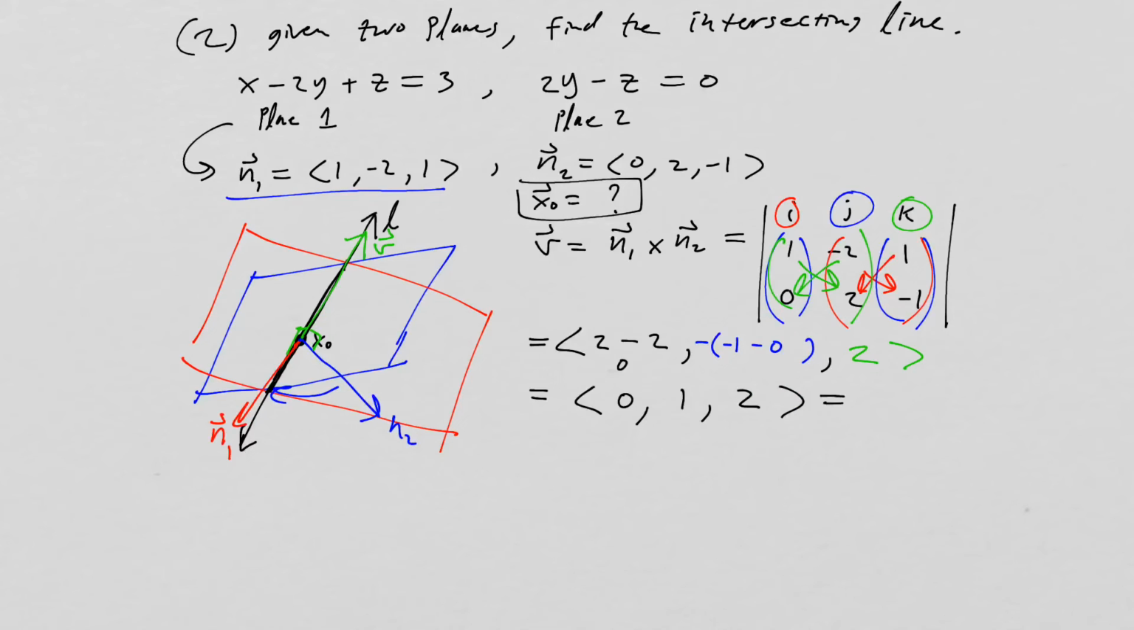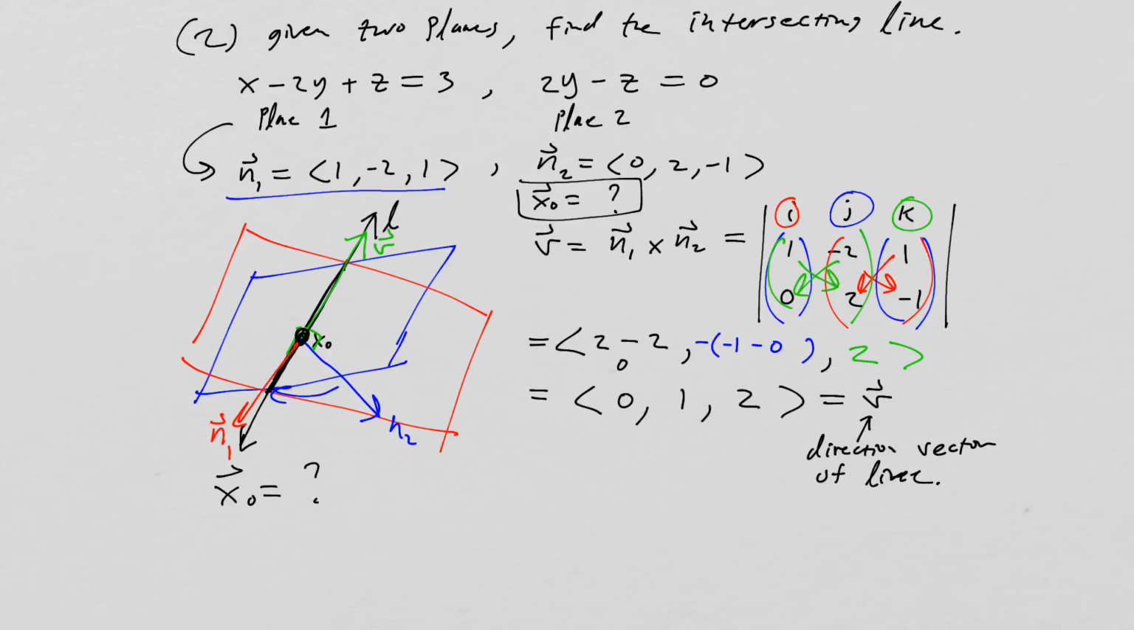Cool. So this is going to be my v vector that is going to be the direction vector of the line. All right, the next step then is to actually solve for x naught. We got to find a point that is common to both planes. It's going to be one point along this line. It doesn't matter which one it is. We just have to find one.